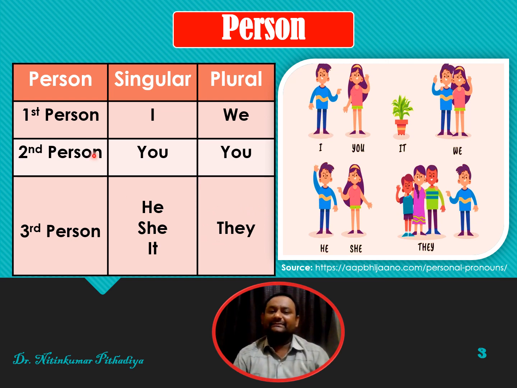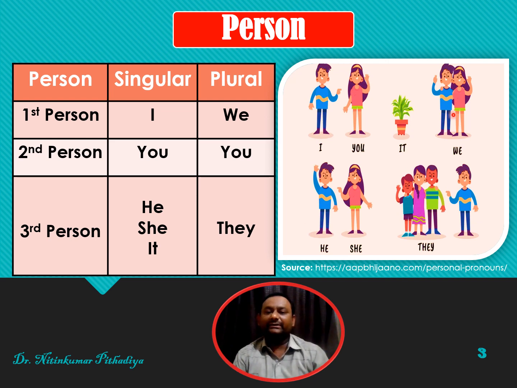The same things, friends, you can see in this picture also. The boy is single, so he will use I for himself. If he is talking to a girl before him, then he will use you for her. And if it is a thing, then it is it. If they both are talking with someone else, then they will use we for themselves.